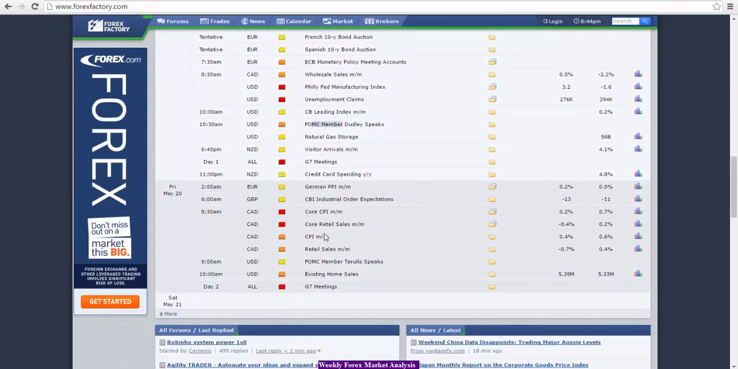And then going into Friday, we have core CPI and core retail sales numbers for the Canadian dollar. So a lot of inflation numbers coming out. The reason inflation numbers are important is because they influence the monetary policy of the central banks. So we'll keep an eye out on all these inflation numbers coming out this week.